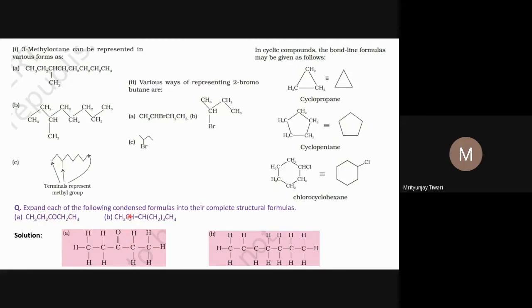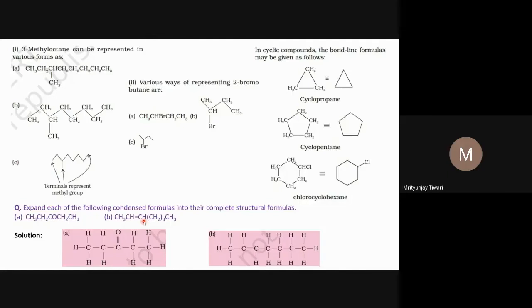For this compound, this is also a condensed formula, where one may not represent the double bond. Even if one does not write the double bond, you should understand that one should write this condensed formula in a similar manner as a structural formula. But usually people write a double bond or a triple bond between carbon-carbon atoms.